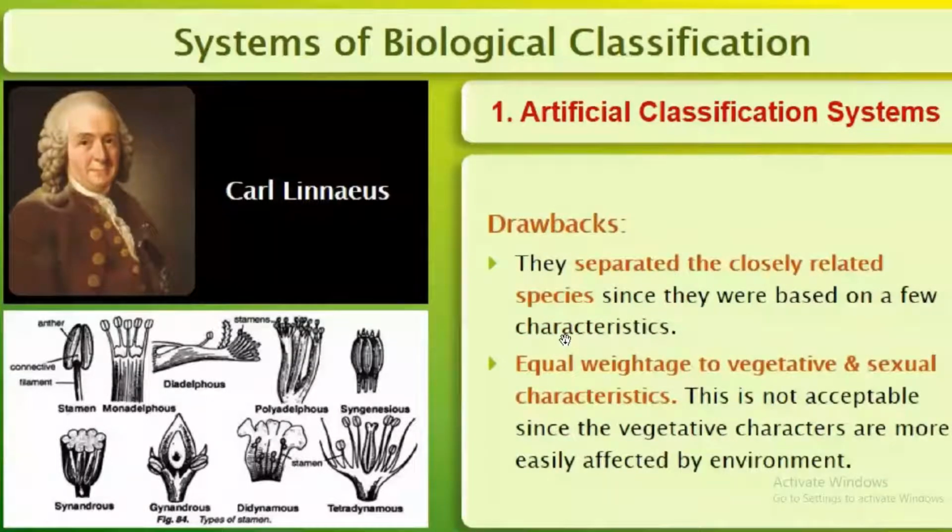What are the drawbacks of this artificial system of classification? They separated the closely related species since they were based on a few characteristics. Equal weightage to vegetative and sexual characteristics. This is not acceptable since the vegetative characters are more easily affected by environment.